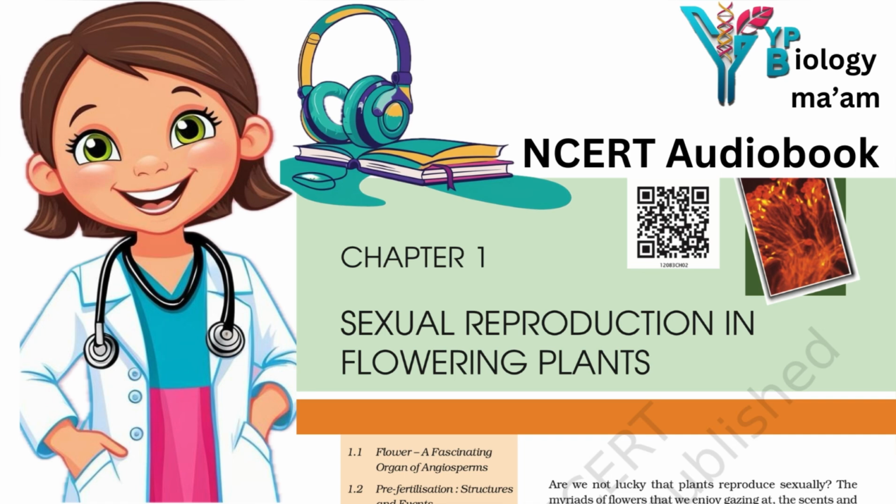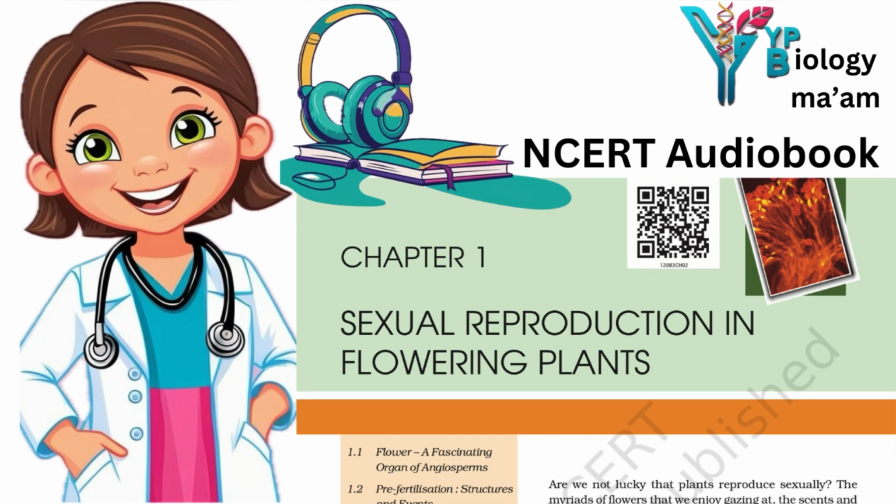Cleistogamous flowers produce an assured seed set even in the absence of pollinators. Do you think that cleistogamy is advantageous or disadvantageous to the plant? Why? Number 2, geitonogamy. Transfer of pollen grains from the anther to the stigma of another flower of the same plant. Although geitonogamy is functionally cross-pollination involving a pollinating agent, genetically it is similar to autogamy since the pollen grains come from the same plant.